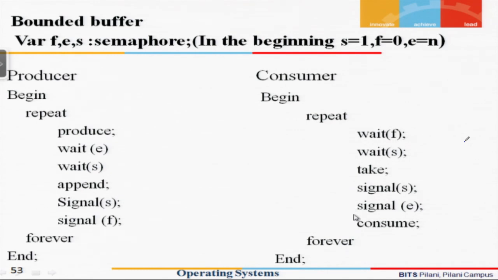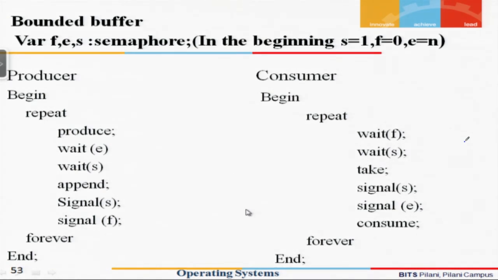Since the consumer has taken an item from the buffer, it has created a space, so it increments the value of E. So now the available value is incremented, and after that it consumes. This is how the producer consumer problem is implemented.